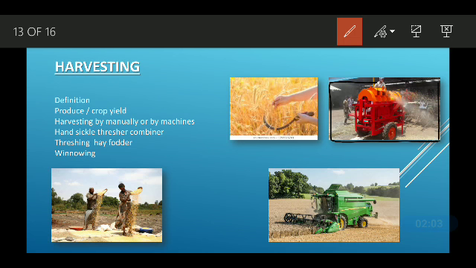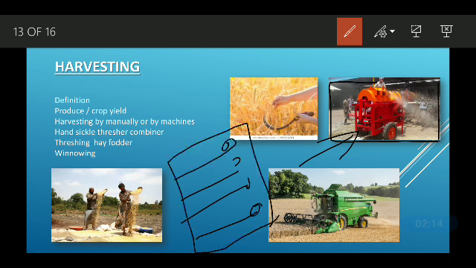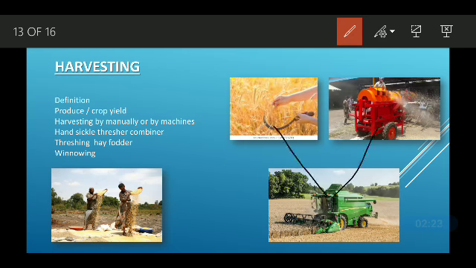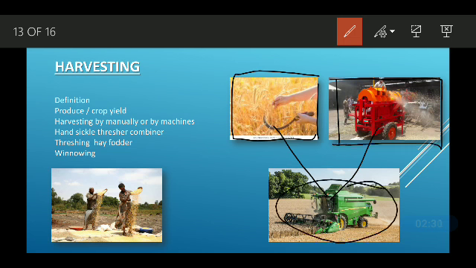What is the work of this thresher? It removes the grain from the stem or chaff of the plant, or crop. Then the combine. The combine is actually a combination of these two things: one is the cutting down, and one is the removal of the actual grain from the stem. So this machine, the combine, does all the things. It cuts, it removes the grain from the chaff, and it gives out the actual grain. This is the combine which does all things, and that is why it is called a combine.